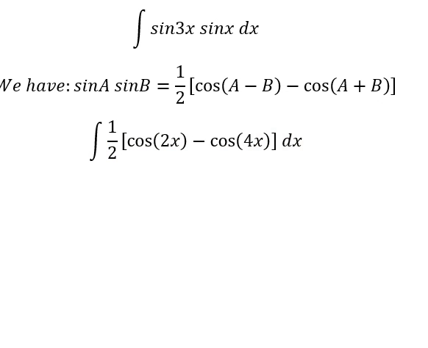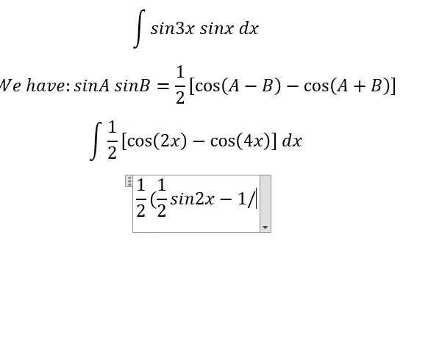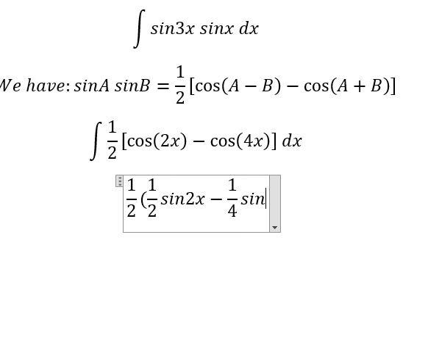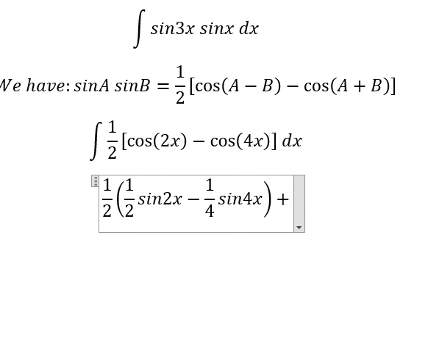And now we have the final answer. The integration of cosine 2x, that is about 1 over 2 sine 2x. The next one, we have 1 over 4 sine 4x. And I will put a C.